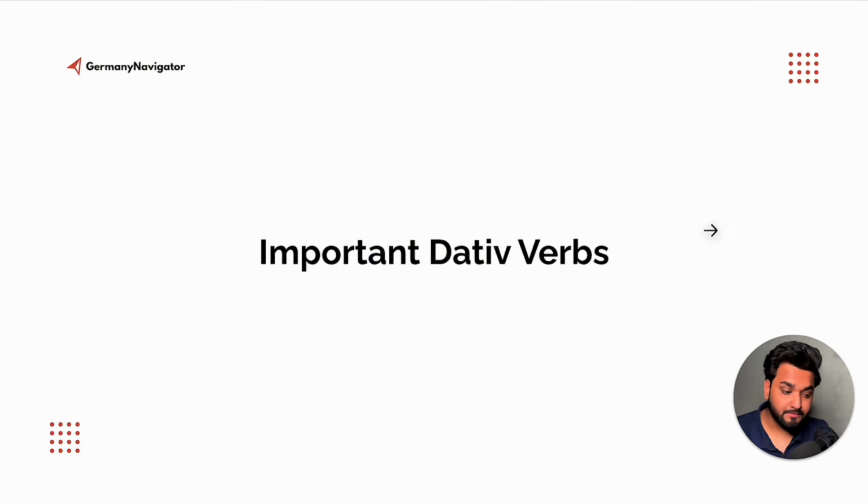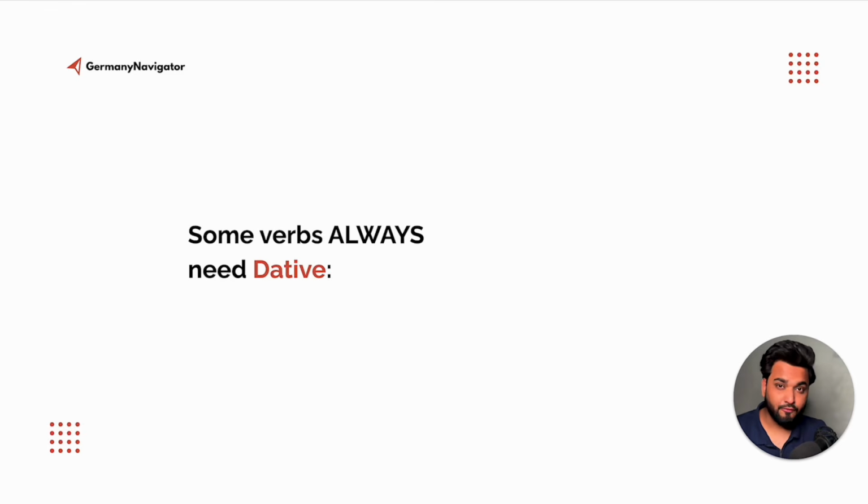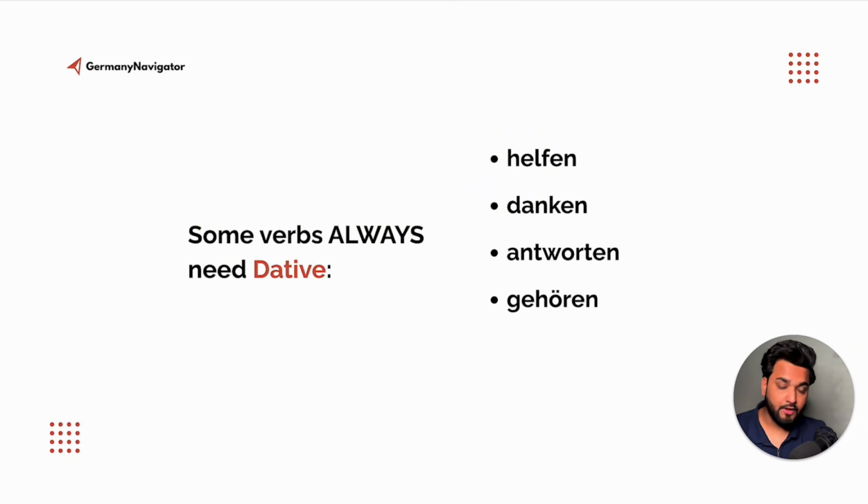Now let's go through some important dative verbs. That means if you see these verbs in a sentence, you have to directly turn the article into a dative article. So let's see some verbs you need. The first one is helfen, to help. Danken, to give thanks or thanking. Then antworten, to answer. Gehören, to belong. Gefallen, to like.